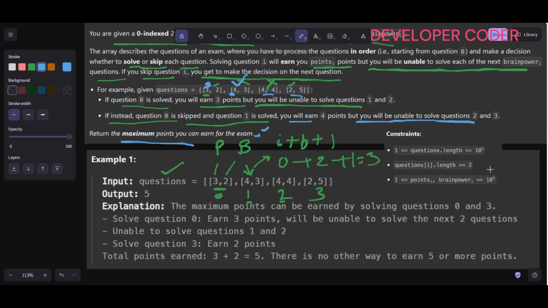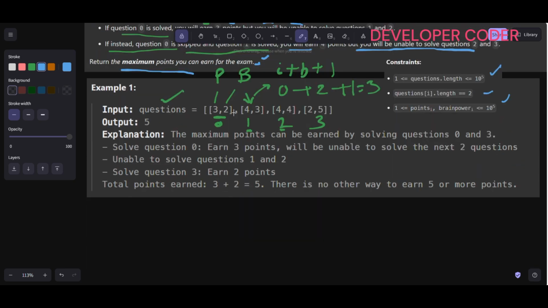And see, the constraint size is very large. Now see this particular example number 1. The maximum points we can earn is by solving question 0 and 3. If you solve question 0, you earn 3 points but will be unable to solve questions 1 and 2. Then you solve question 3 and earn 2 points. So the total points you earn is 3 plus 2, 5. There is no other way to earn 5 or more points, so that is why the output is 5.